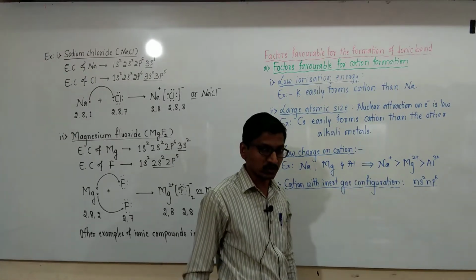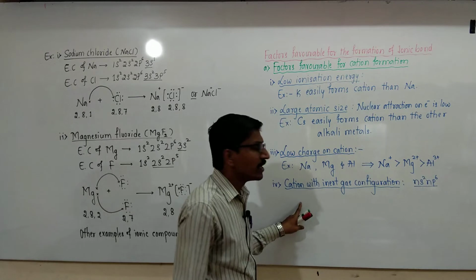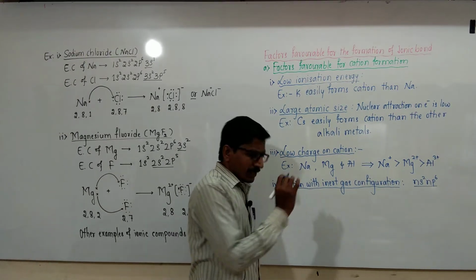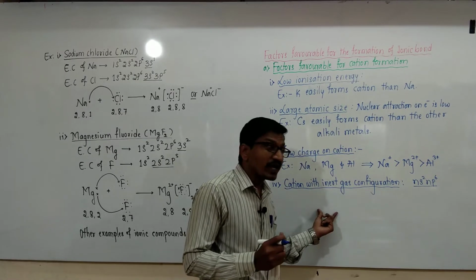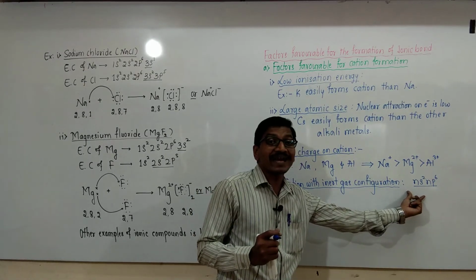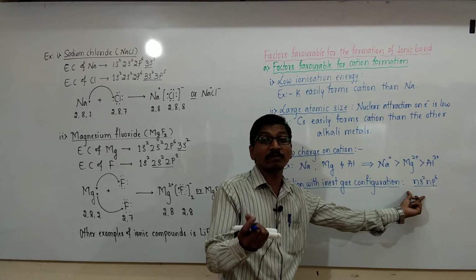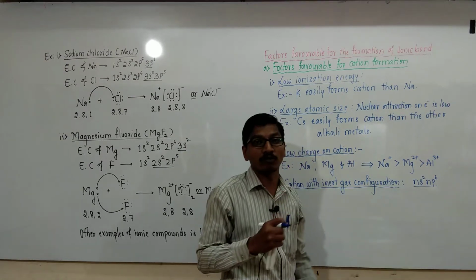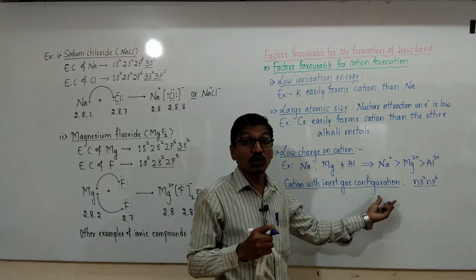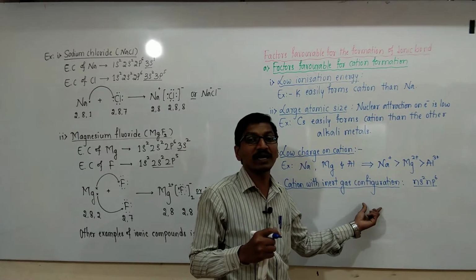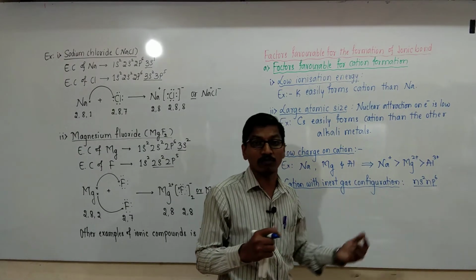Helium is 1s2 configuration. Okay. For example, the inert gas configuration ns2 np6 cations are more stable and can be easily formed. Inert gas configuration cations are more stable and are easily formed.